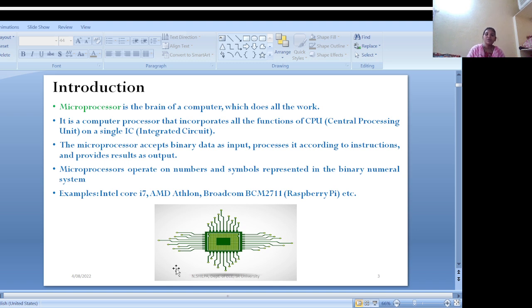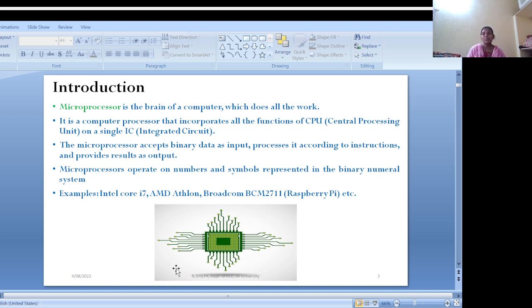In the same way, the microprocessor controls all components in the computer: memory, IO devices, external devices, everything.